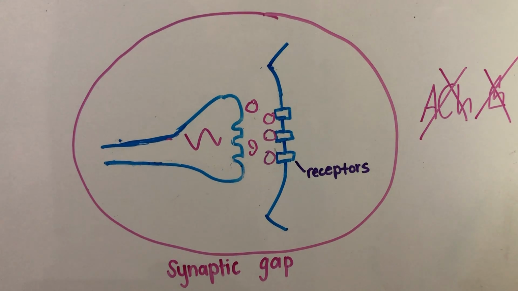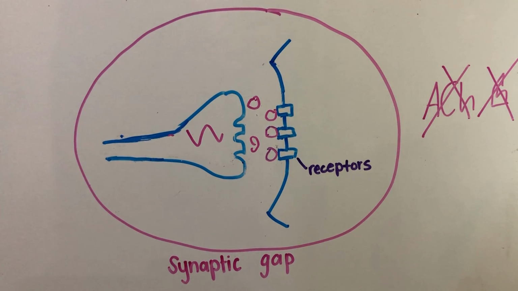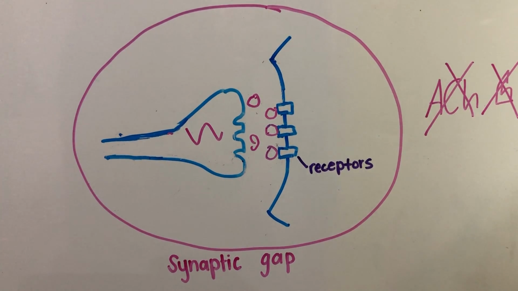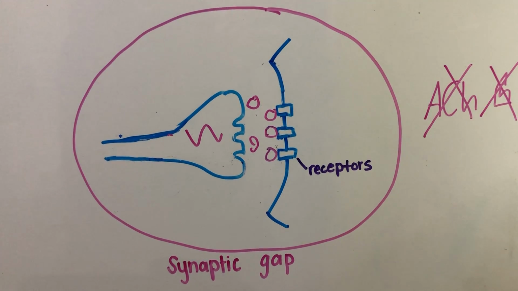Some examples of neurotransmitters are dopamine, which affects learning and emotions; serotonin, which affects mood; norepinephrine, which affects your alertness and your fight or flight responses; and glutamate, which affects your memory.